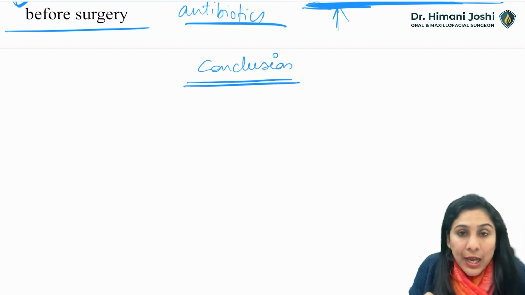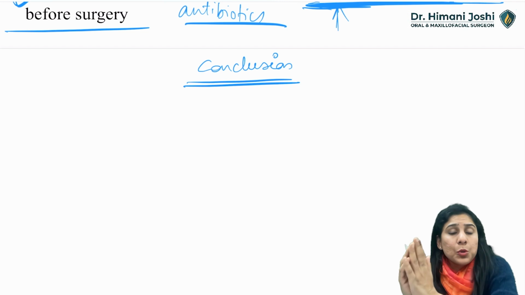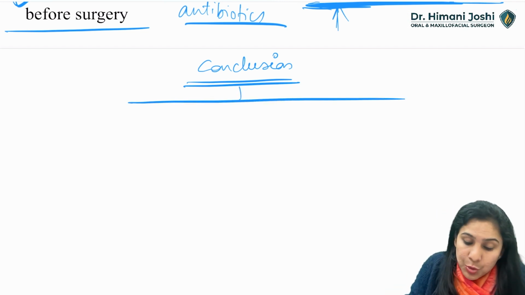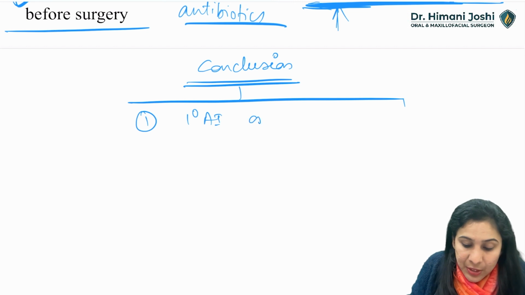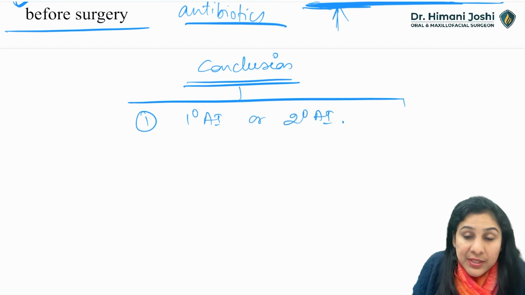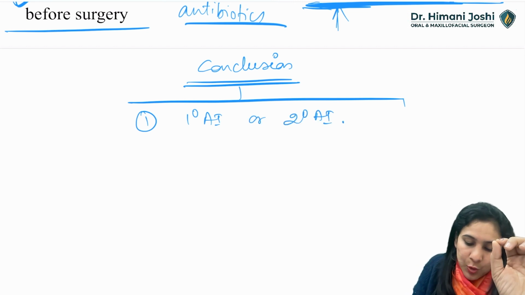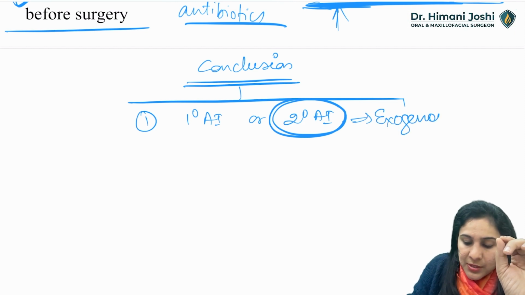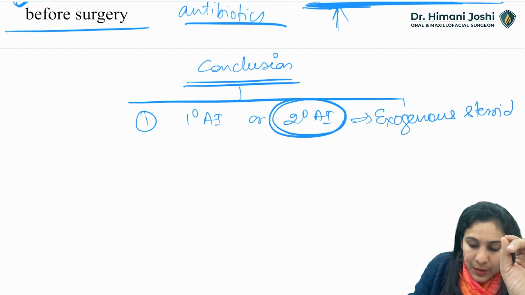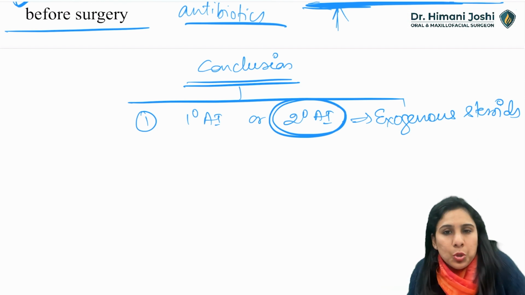In conclusion, I will say, whenever there is a question on steroids, first you see whether it is primary adrenal insufficiency or secondary adrenal insufficiency. Most probably your question will be on secondary AI, that is a patient on exogenous steroids. Okay, because that is what we see much more commonly.